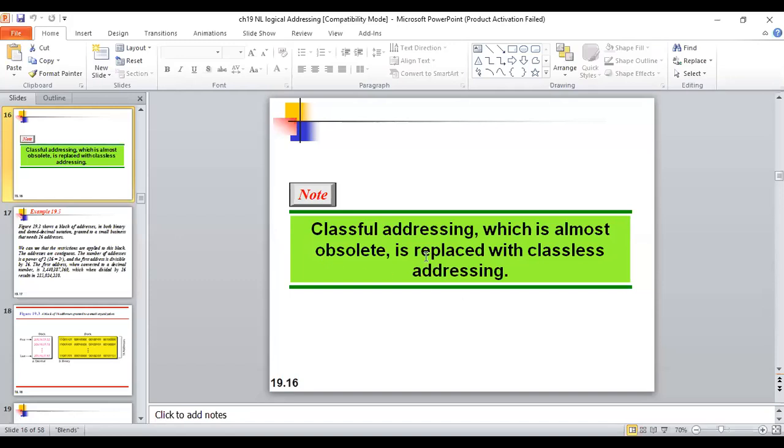Talking about the previous lecture, this was the important point that we need to note down. It says that classful addressing, which is almost absolute, is replaced with classless addressing. And the reason for this, you all know why we are talking about classless and why it is not good enough to use classful addressing, because there is a wastage of IP addresses, right? Which is not acceptable since it is very costly and now it is absolute due to high demand.